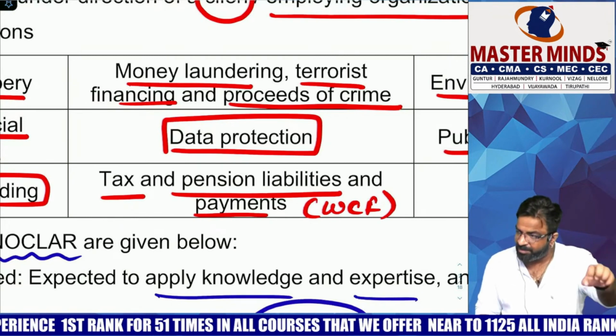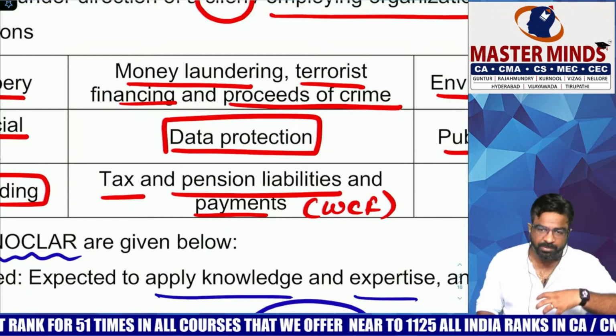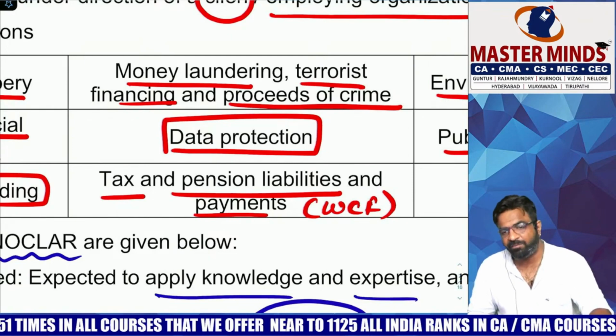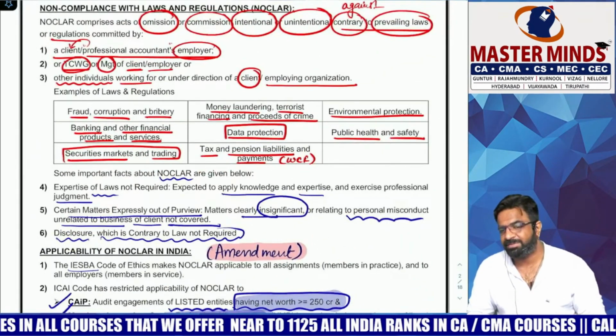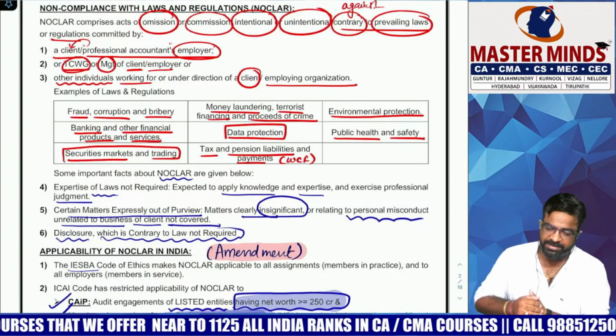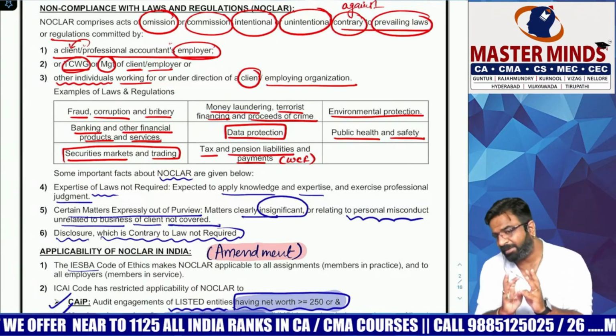TDS is deducting but not getting credited to their 26-year statement. And you came to know that your employer or your client is doing that. Then you have to apply NOCLAR in these cases. So these are the 8 cases under which you must speak up. What are the 8 cases? Fraud, corruption, bribe. You have to remember these 8 cases on your fingertips.